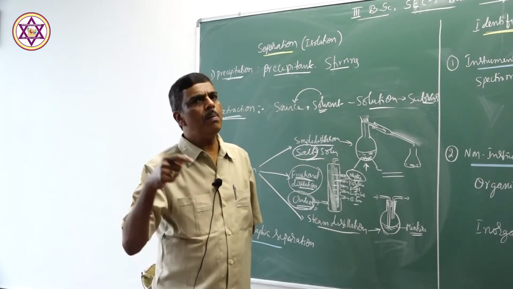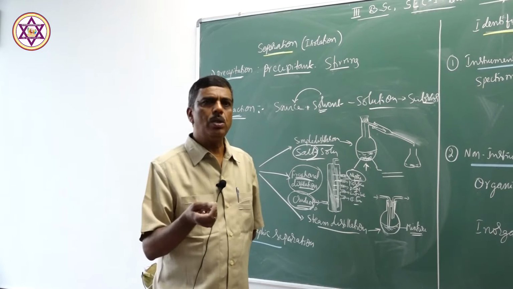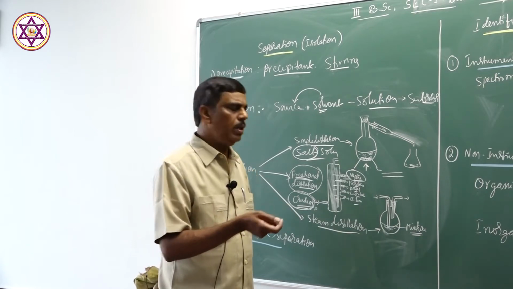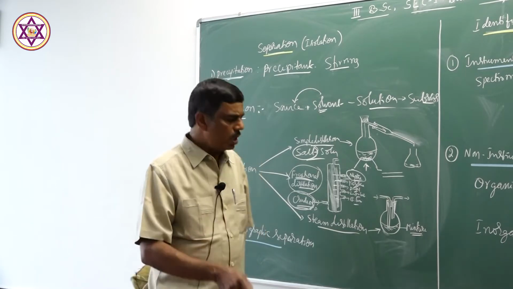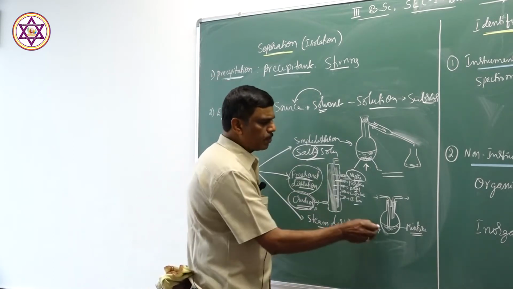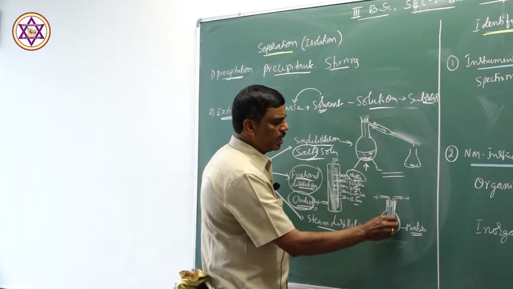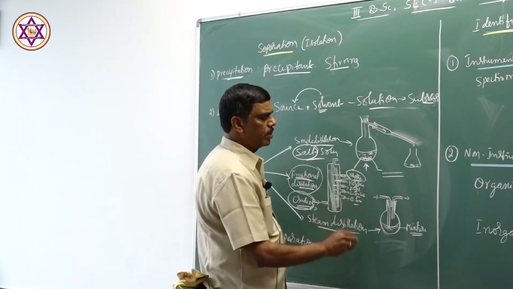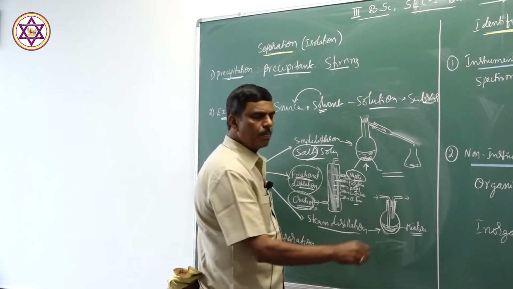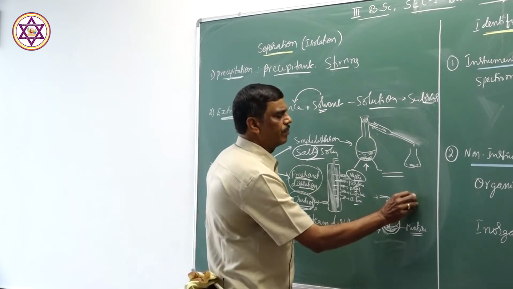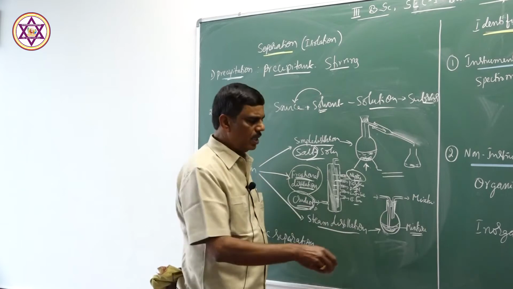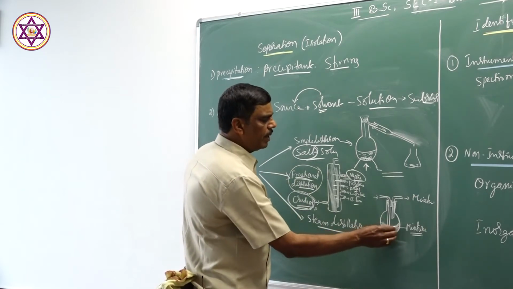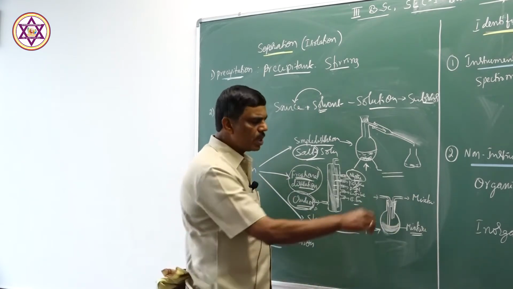Individually, their boiling point will be more, but in combination, in presence of the other component, the boiling point will be reduced. Therefore, in such a case, steam is passed into the mixture. Because of the lower boiling point, the mixture comes out first, leaving behind individual components.